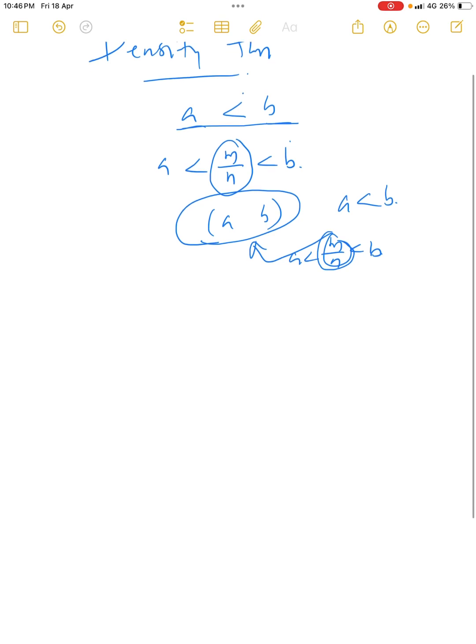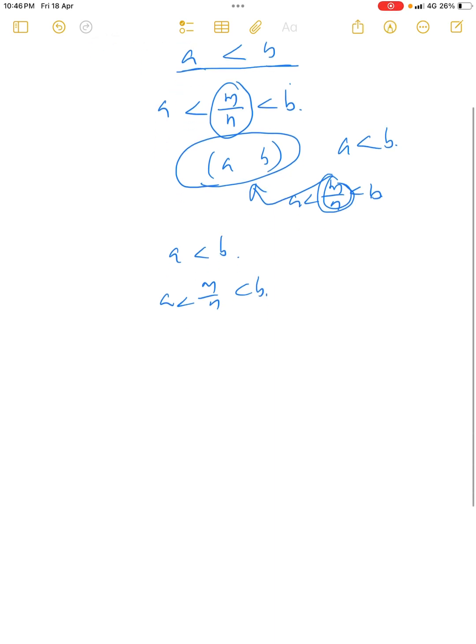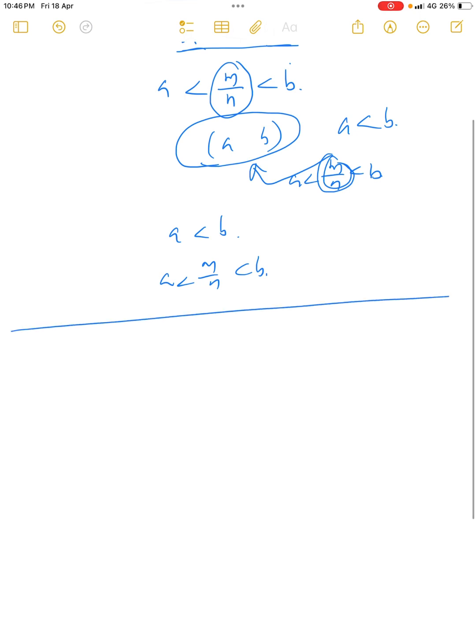Once again I am stating the theorem: if we take two real numbers a less than b, then we can find a rational number m by n such that a less than m by n less than b. That is the density theorem. Now I am going to prove this theorem.